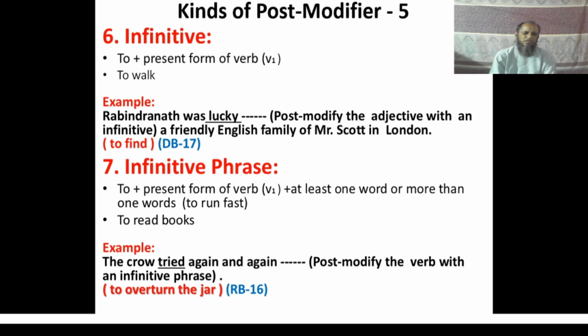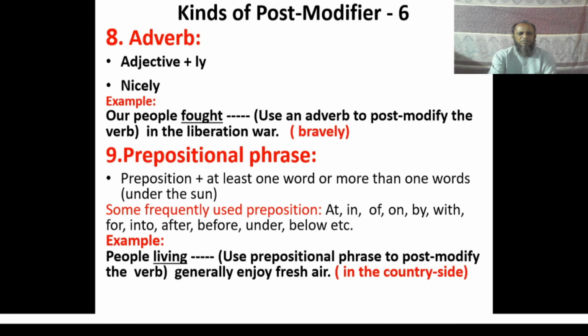Scott in London. And example number 7 is: the crow tried again and again, dash, post modify the verb with an infinitive phrase. So the infinitive phrase to overturn the jar has been used here to complete the answer of this sentence. The crow tried again and again to overturn the jar. I think the use of the infinitive phrase here has been used correctly.